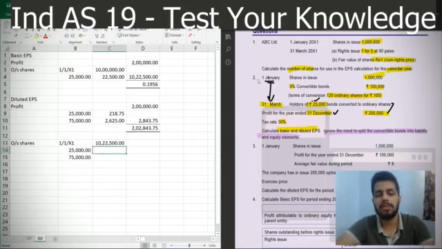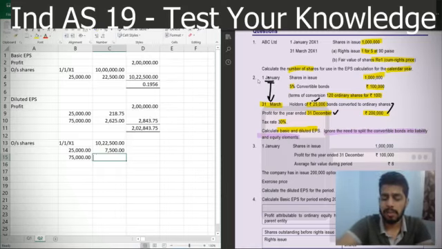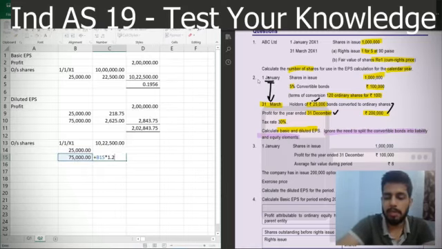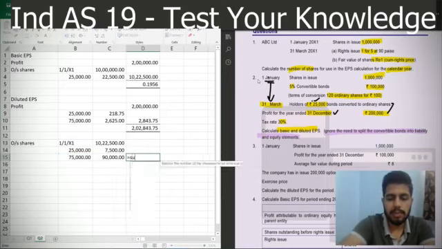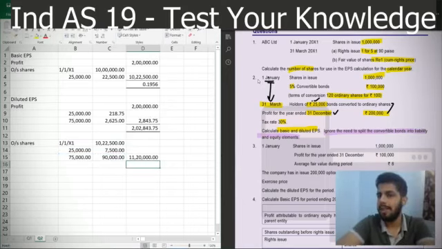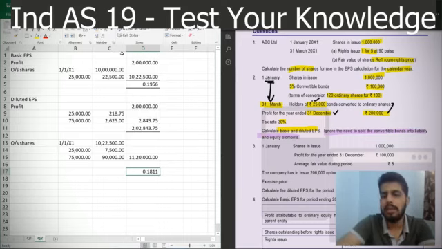Now this will be adjusted for the diluted conversions. That is for the 25,000, we'll convert it for 3 months. So we'll multiply it by 1.2 for 3 months, and for 75,000 we'll again multiply it by 1.2 for 12 months, right? So this gives us our total outstanding shares at 11,20,000. So our diluted EPS will be 0.18, or you can say 0.1811. So these are the two answers we get for the question.